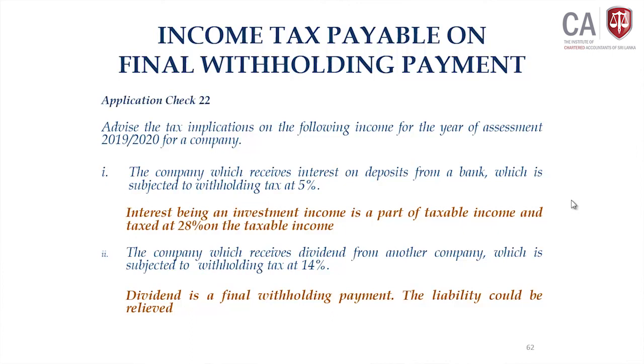So, it comes under the second component, but the liability is not payable, the liability could be relieved, because the company which paid the dividend has probably deducted and paid to the department the amount of withholding tax. So, the liability could be relieved as per section 88 subsection 2.